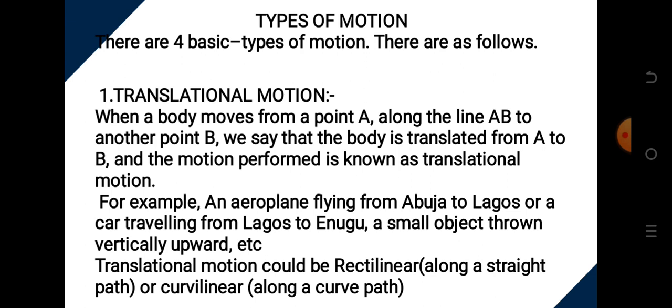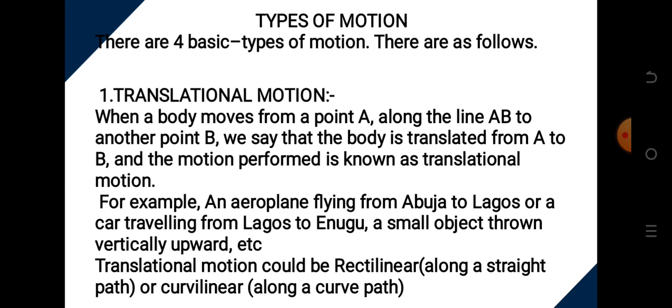Number one, we have translatory motion. When a body moves from a point A along a line AB to another point B, we say the body is translated from A to B. Motion performed by a body that is translated from one point to another is called translational motion. Examples are an aeroplane flying from Abuja to Lagos, or a car traveling from Lagos to Enugu. If I throw a small object up, it goes up, it comes down. The motion of that object is also called translational.